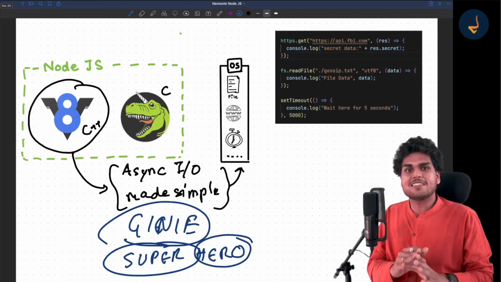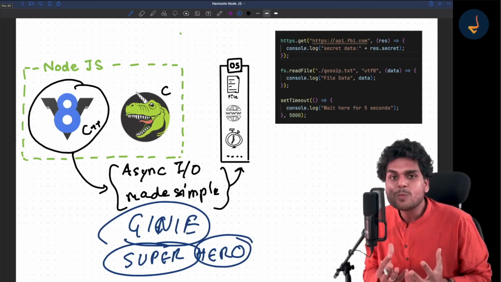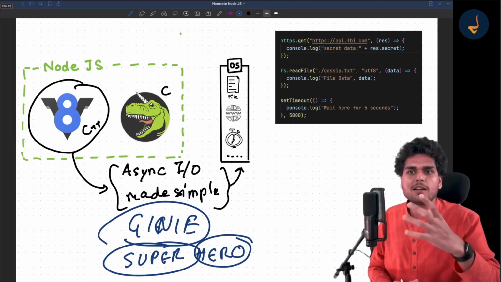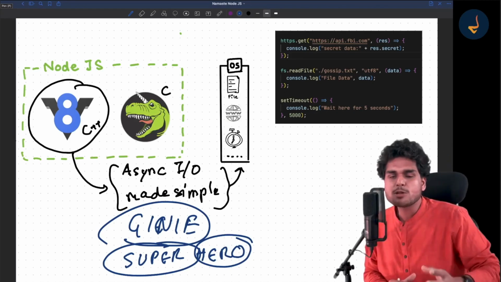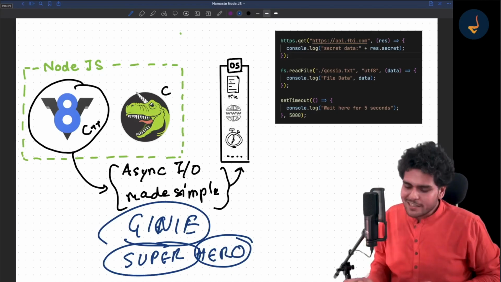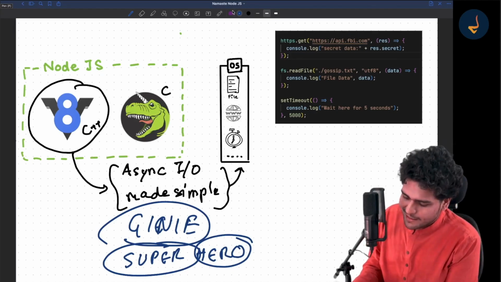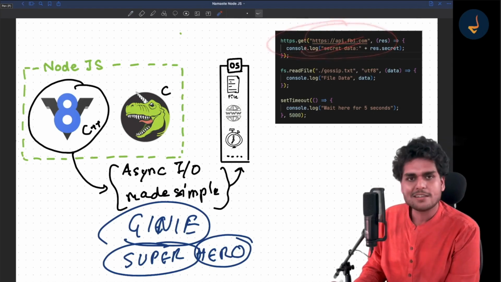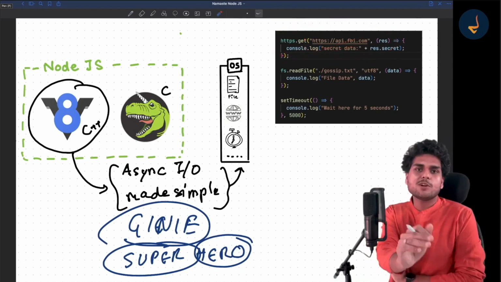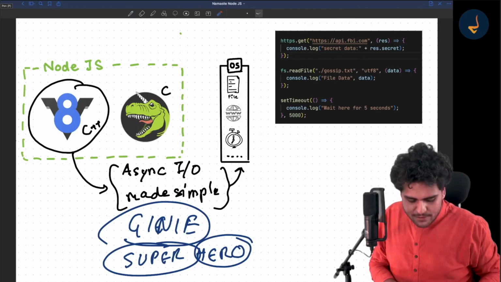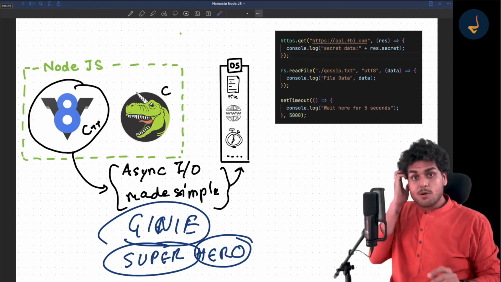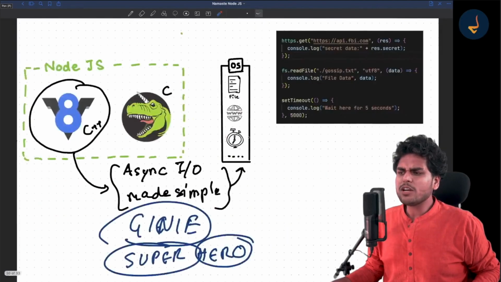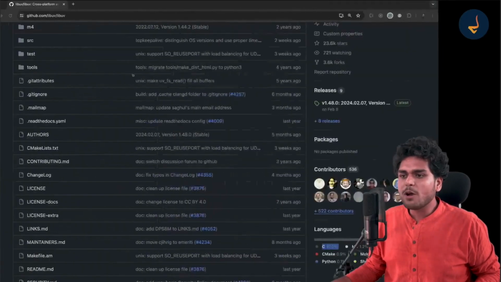So what I'm trying to say is libuv is kind of like an unsung hero, right? It's a superhero which nobody appreciates. Whenever I talk to Node.js developers, nobody knows about libuv. They just write code and they don't know what happens behind the scenes. They have never even heard about libuv. This is why I want to take a moment and appreciate libuv. And as I told you, it's just a C program.